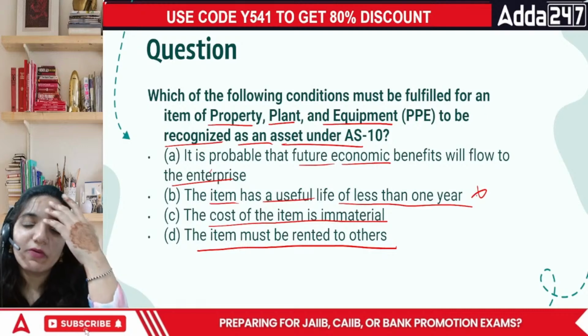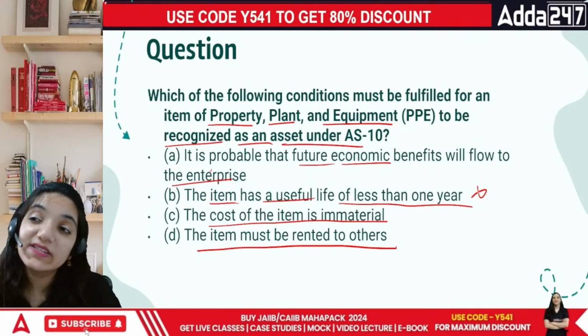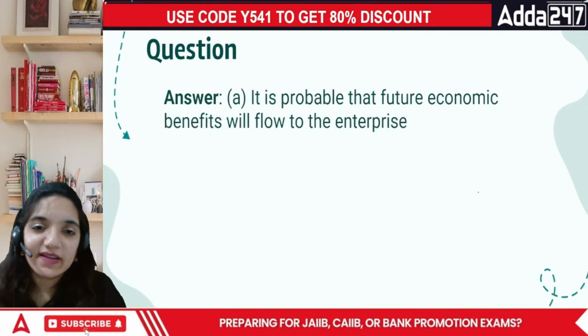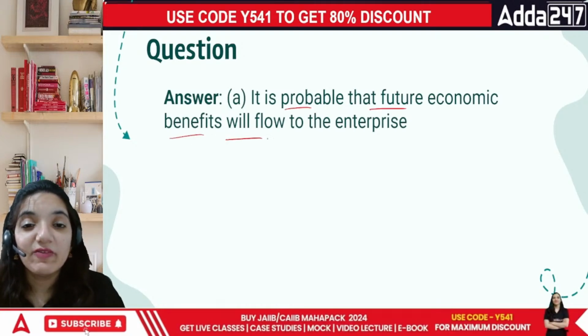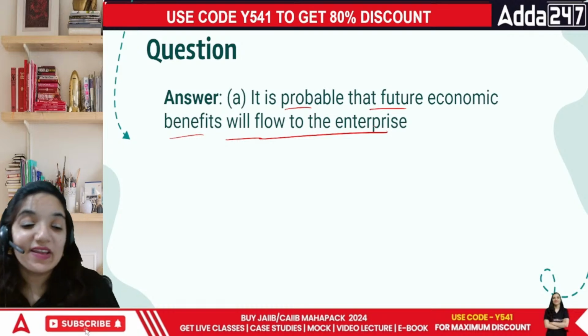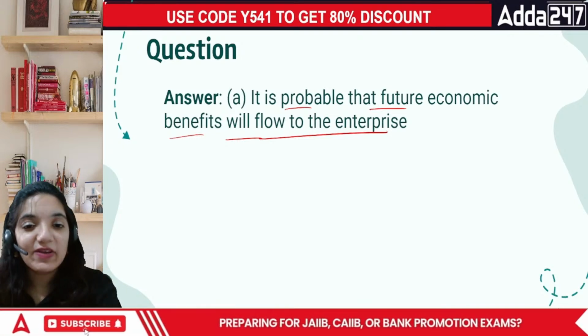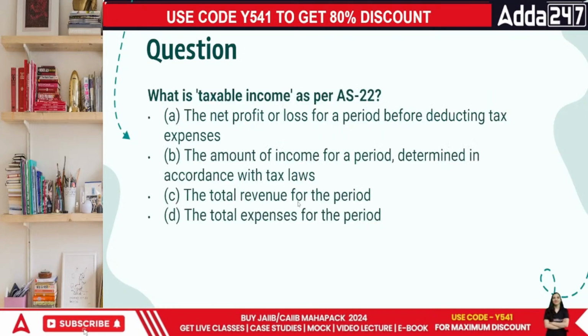And when we talk about the property, plant, and equipment, these are not goods. These are those things that helps us to earn money. So in this case, the correct answer is it is probable that the future economic benefits will flow to the enterprise. That means they become the reason that we earn more, not the thing that we are going to sell and then earn. Next question, everyone. Go ahead and answer.